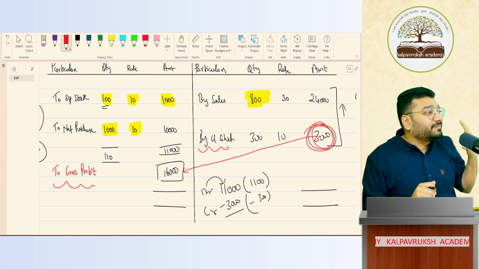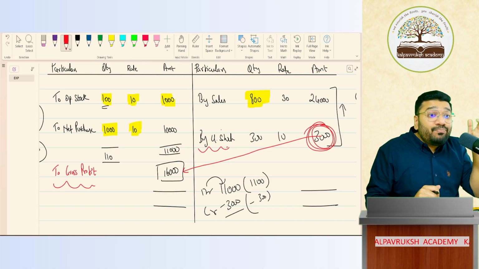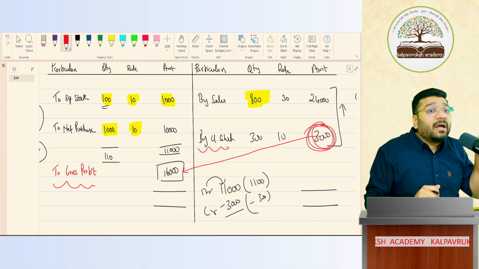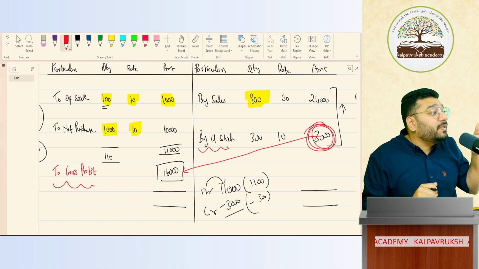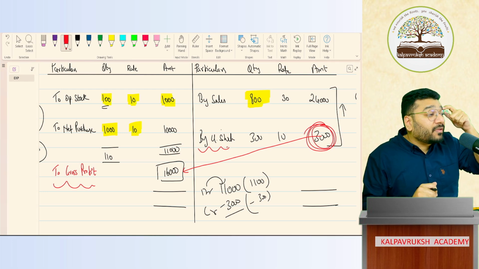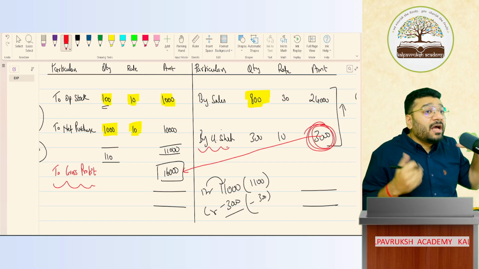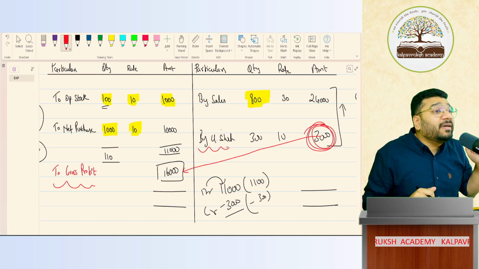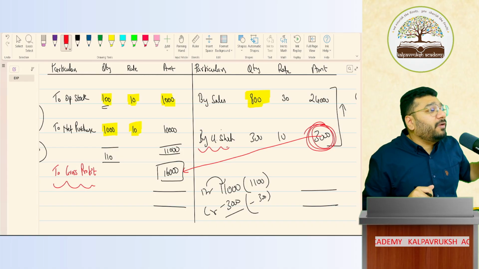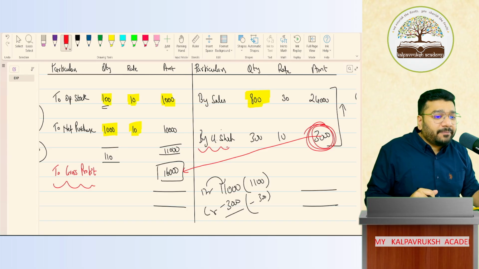No, ask. How, sir? He has computed the value. He has calculated that value in accordance with accounting standard 2, which talks about valuation of inventories. So accounting standard 2, valuation of inventories, teaches us how to derive the value of the inventories in your books of accounts. Got it? Not got it? This is what we're going to learn in this particular topic.